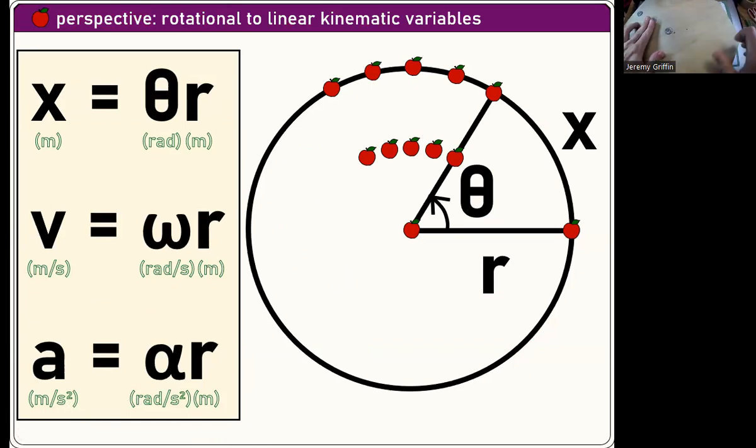Give this thing a spin. Right? Now we're more interested in maybe not how far something moved in a linear sense of meters, but how far something rotated, which you can measure in revolutions or degrees. But more often than not, we use radians, because radians are best for equations. Like here, you have to use radians to plug in here, right? So how far is it turning? Radians. How fast is it turning? Radians per second.